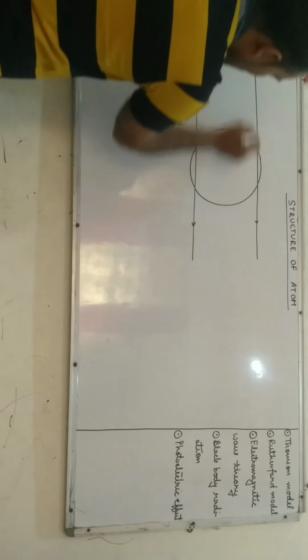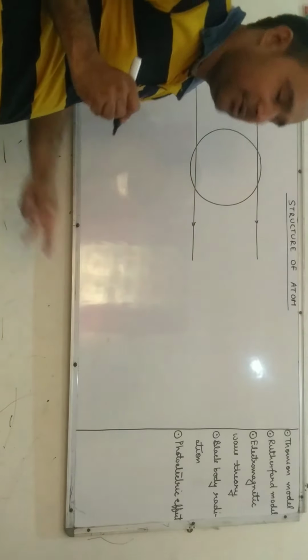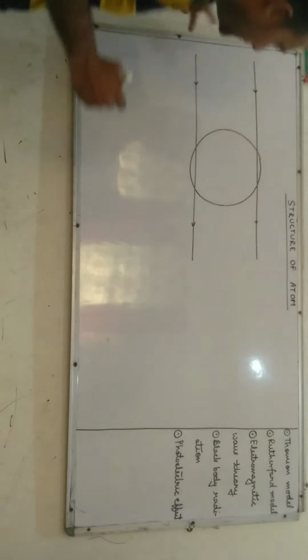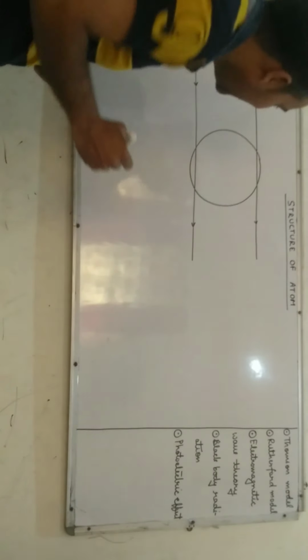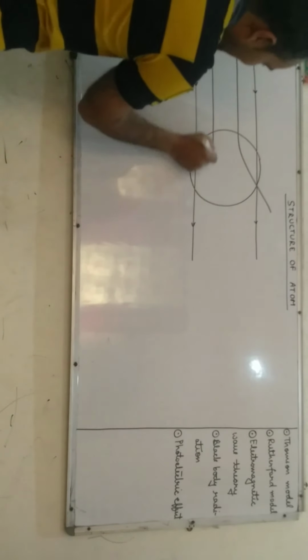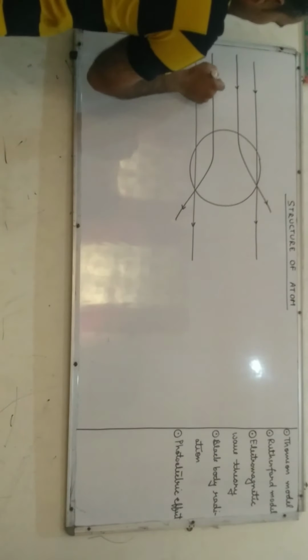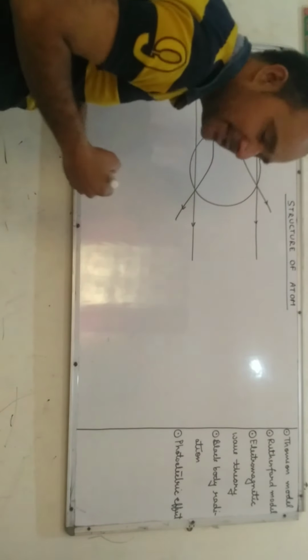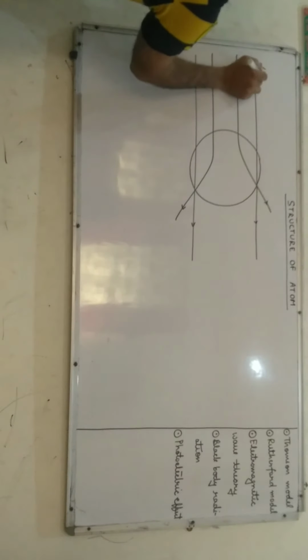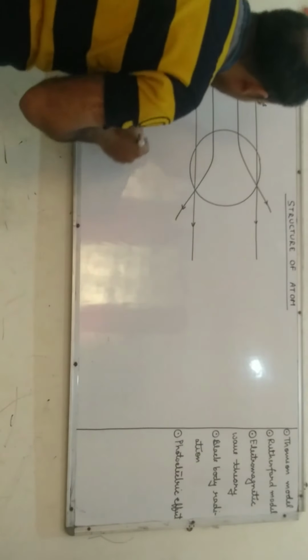He noticed most of the alpha particles pass through the gold foil as such, which shows that there is empty space inside an atom, while some of the alpha particles deflected less than 90-degree angles, which shows that some positive charge is there due to which deflection takes place. Since alpha particle itself is positively charged, deflection takes place, that means some positive charge may be there.